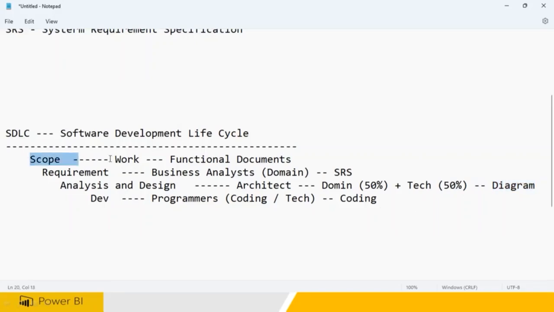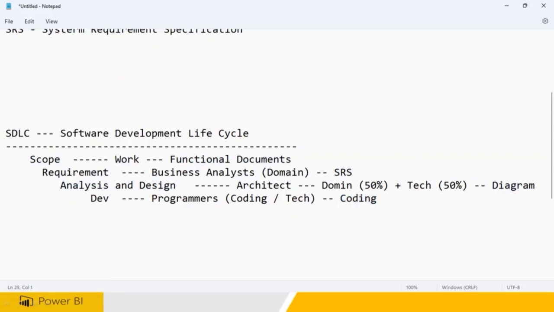In the scope phase, you get the functional document out. Second, in the requirement phase, the SRS document will be out. That will be taken by these people. These people will be releasing the diagrams, and you take the diagrams and you will be releasing the coding. Right? You write the coding and you release.